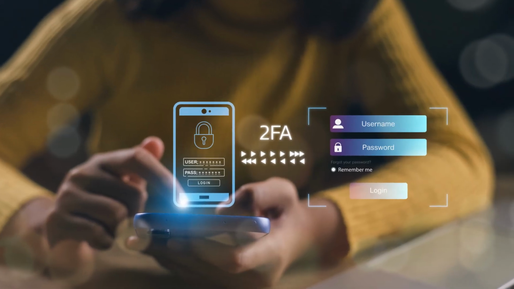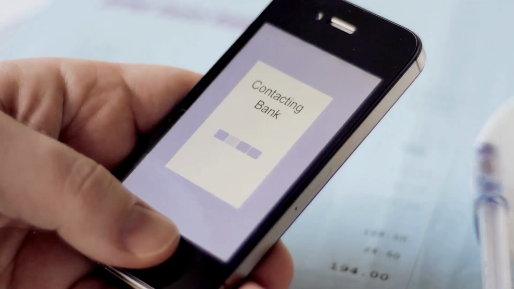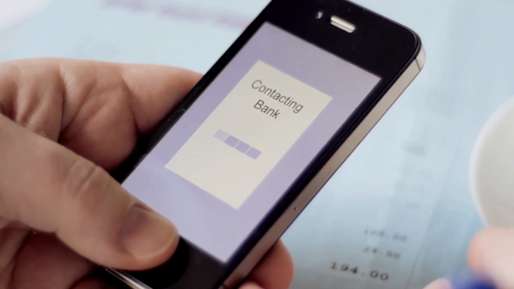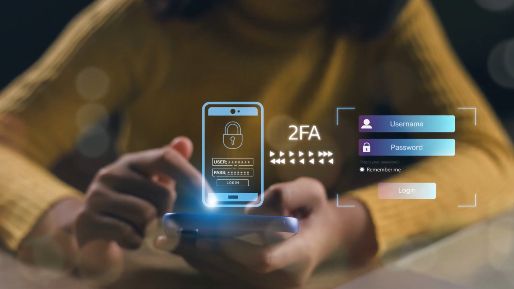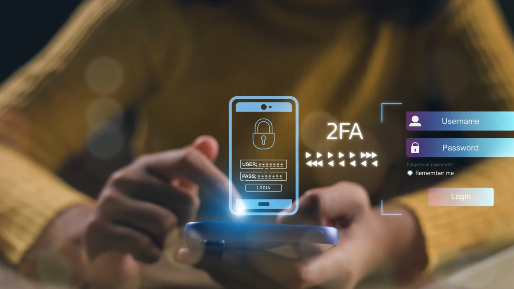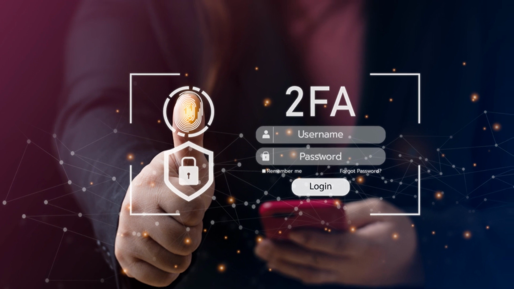Practical tip: use an app-based 2FA method like Google Authenticator, which is safer than SMS-based 2FA, as SMS codes can be intercepted through SIM swapping attacks. Additional insight: regularly review your 2FA settings to ensure they're enabled on all critical accounts. Consider adding 2FA to all Web3 related platforms, including your crypto wallet apps and exchange accounts.